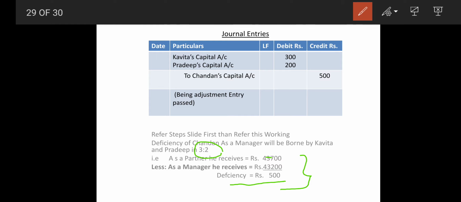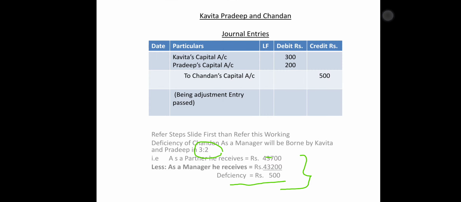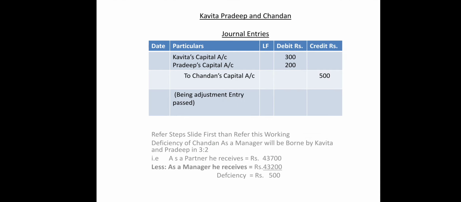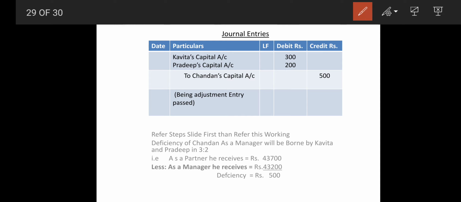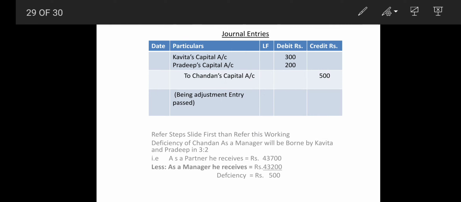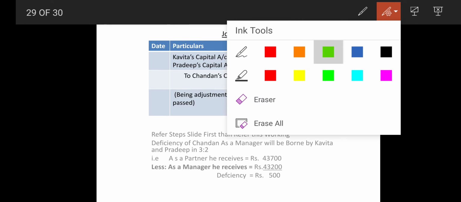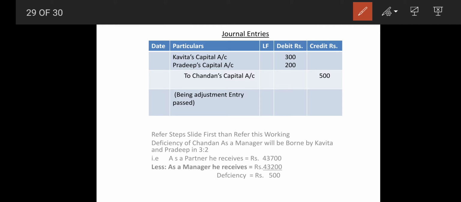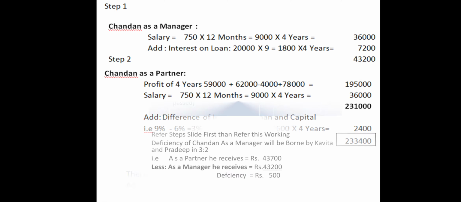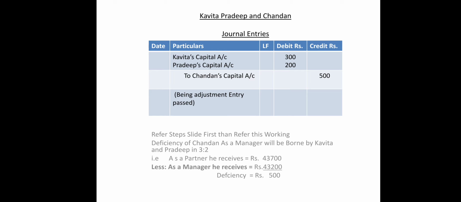So here your journal entry will be passed like this. That is, Kavita's capital account and Pradeep's capital account debit to Chandan's capital account, right? And this way your sum will come to an end, right? That's it. So you have to refer to the slide first, and then you have to understand. Thank you.